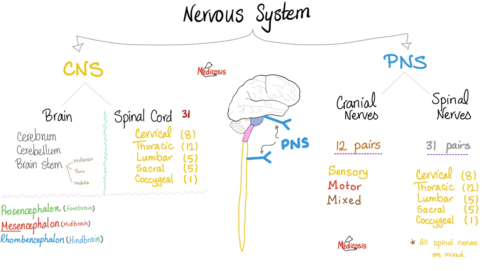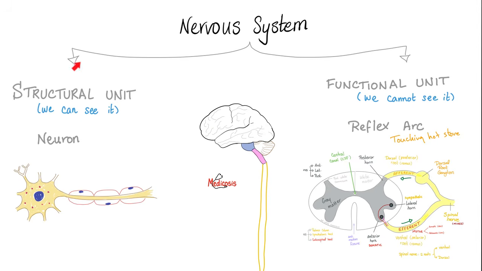Remember when we talked about the posterior or dorsal root and the anterior or ventral root, and then they join together to give me a spinal nerve. So the spinal nerve has both sensory and motor. Next, what is the structural unit of your nervous system? It's the neuron, which is made of soma, which has a bunch of dendrites, and an axon.